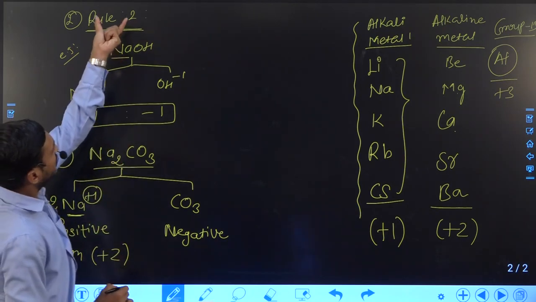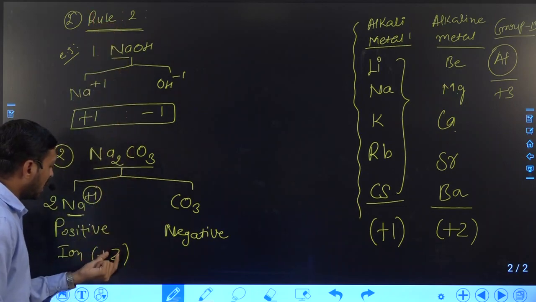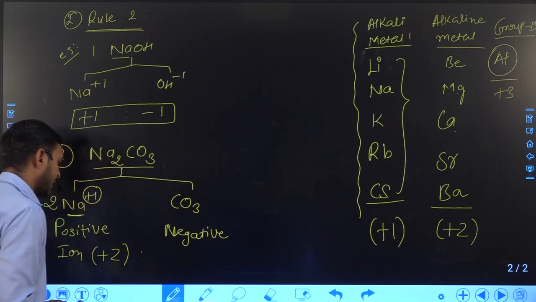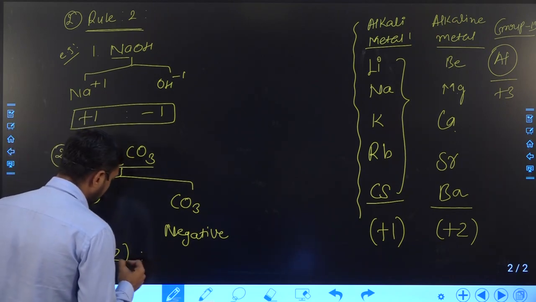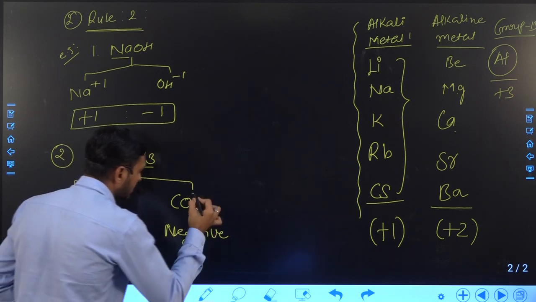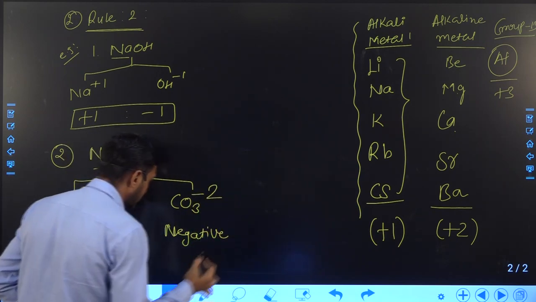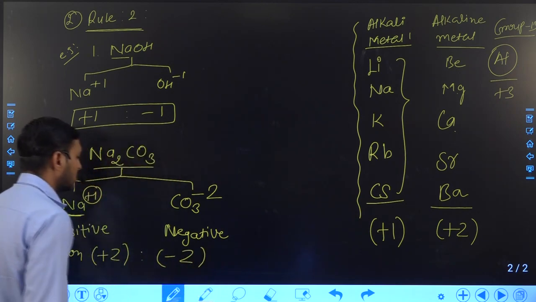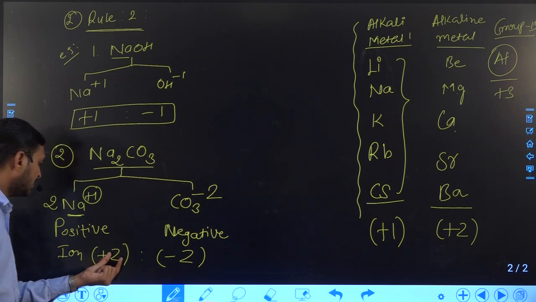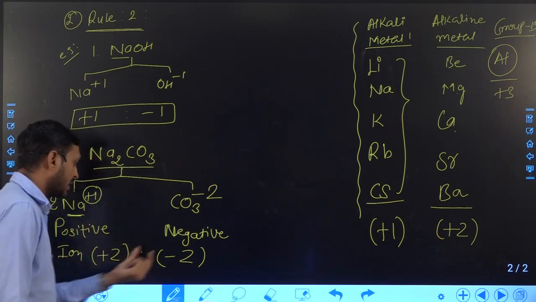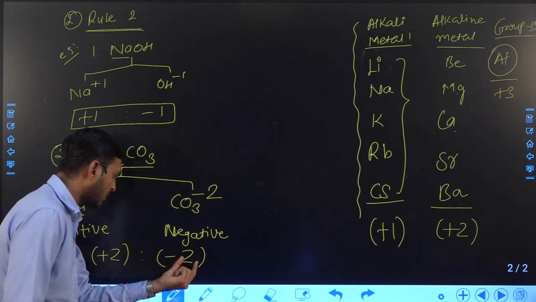According to rule number 2, the total positive charge must equal the total negative charge. So for equality the negative charge should be minus 2, then only will they become equal. So in this compound the total charge of positive is plus 2 and the total charge of negative is minus 2.